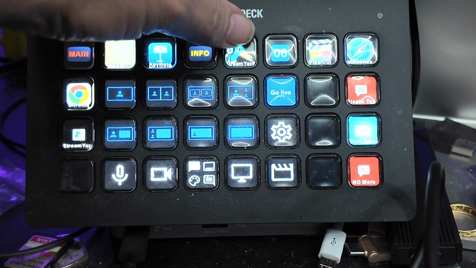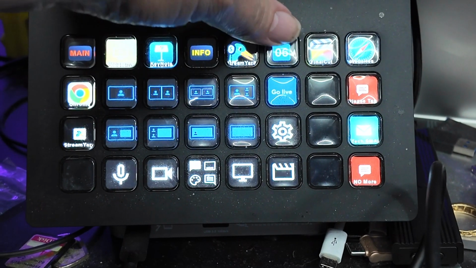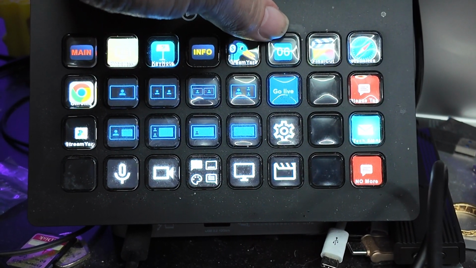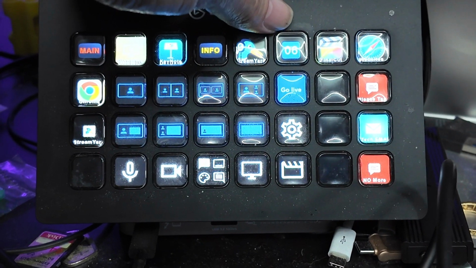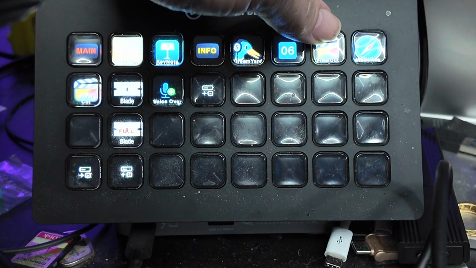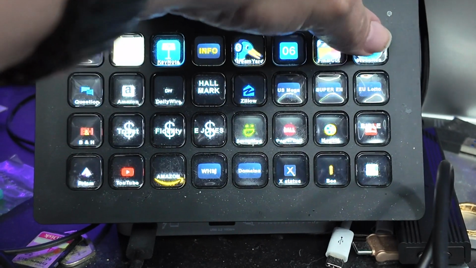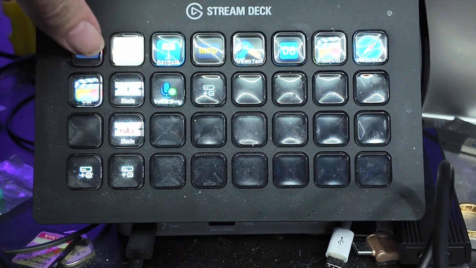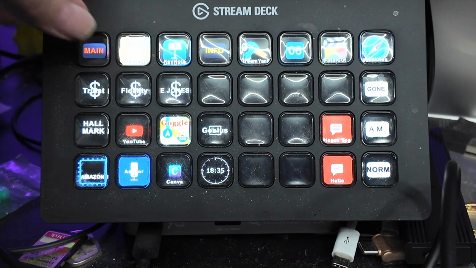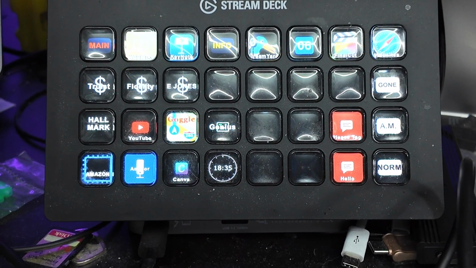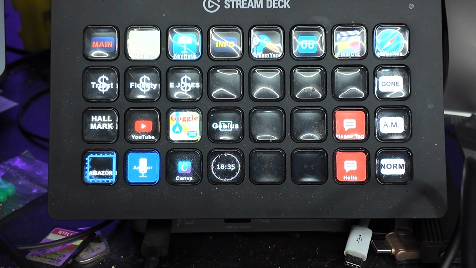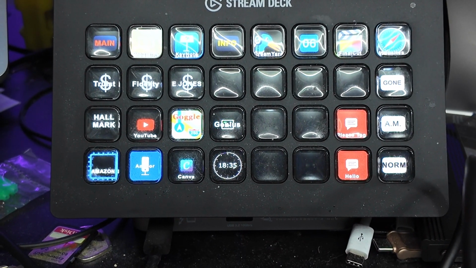StreamYard for StreamYard control. Number 6 is still in expansion. It'll probably be used for an ATM control, but I'm still figuring all that out. Final Cut shortcuts, which I still have some work to do, and then websites I go to. So yeah, I've got basically 192 speed buttons now. Sometimes it's 2 buttons, but it's still quicker than typing it in.